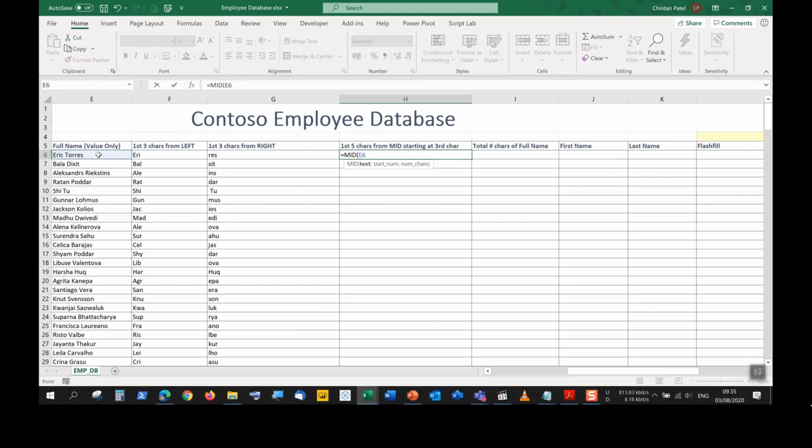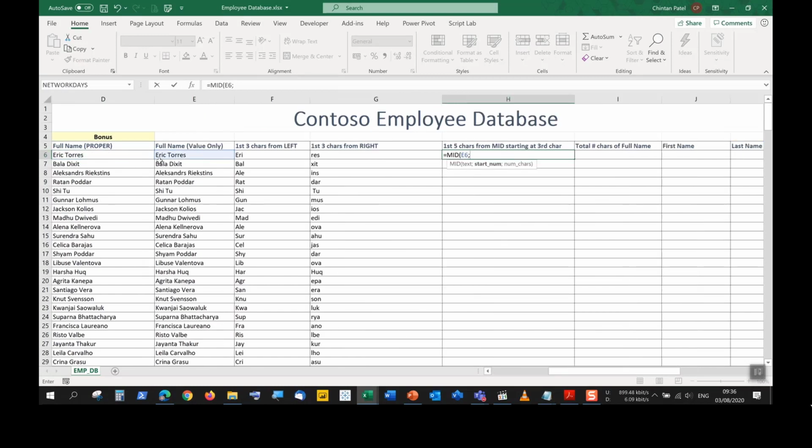So first of all, we select the text E6. Then we have to specify our start_num. It is a required field. So from where would we like to start? It says here we want to extract 5 characters starting at the 3rd character. So if we were to look at the word Eric here, Eric Torres, we see E-R-I. So we want to start at the letter I, the 3rd character.